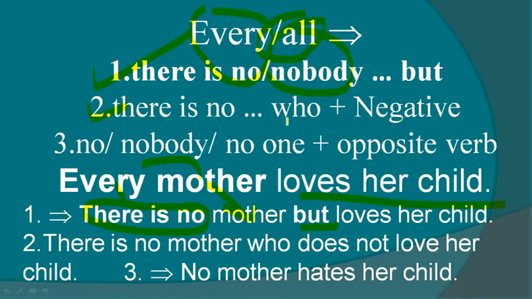Next option, there is no. Instead of but, you can use who. But if you use who, that time you have to make the rest of the sentence negative. For example, there is no mother who loves. Instead of but, we use who. That time you have to do negative, for example, does not. Such as does not love her child.